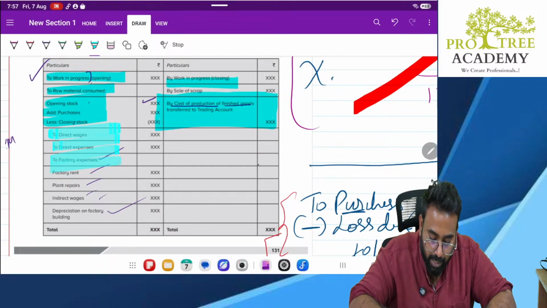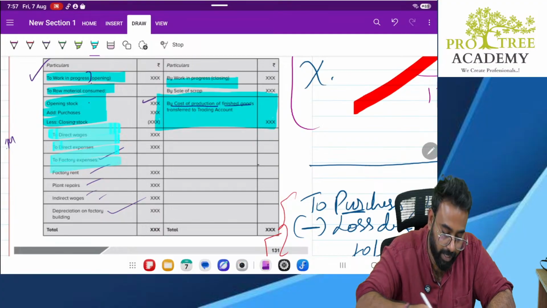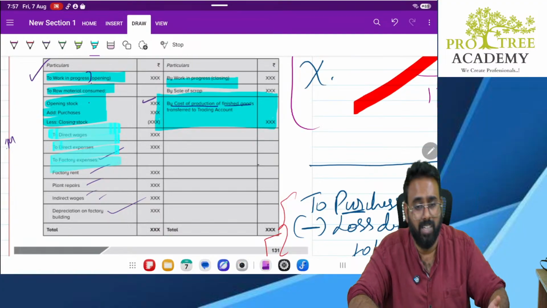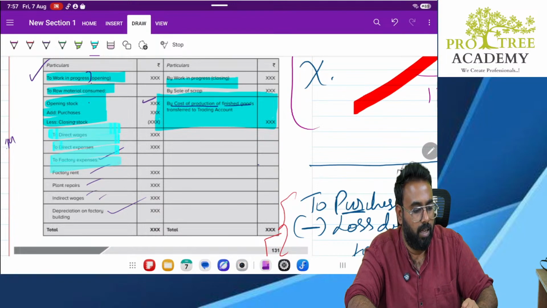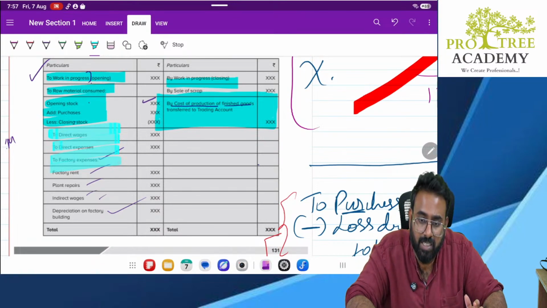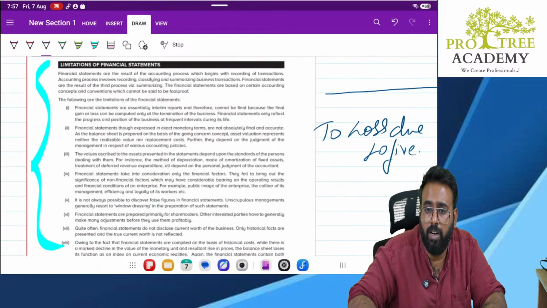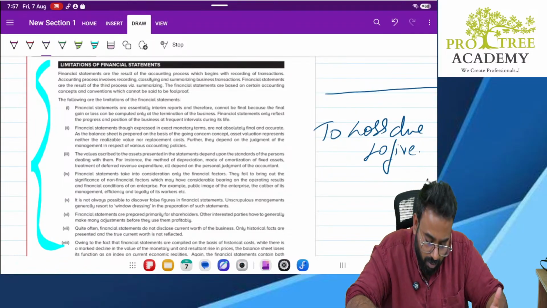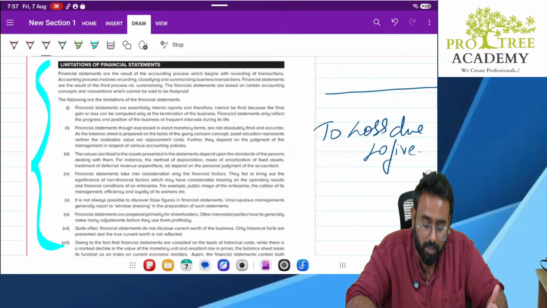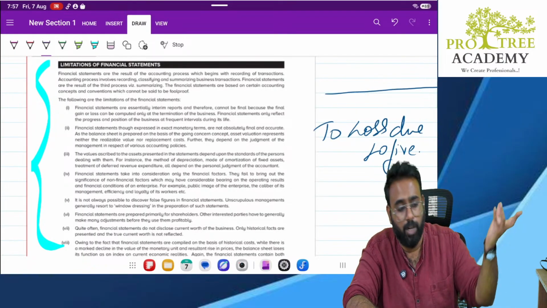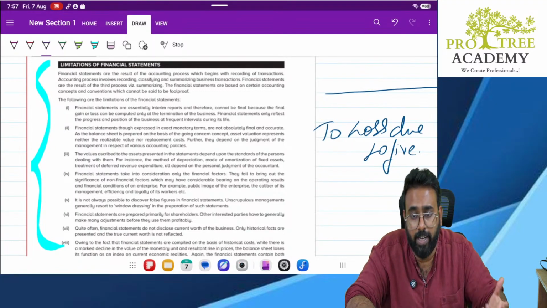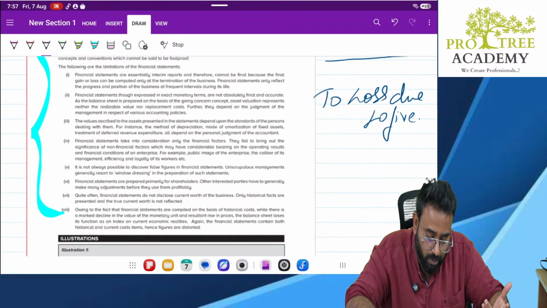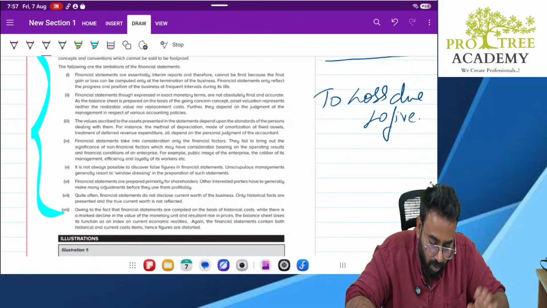Limitation of financial statements. We have seen multiple times. What are the limitations? I don't want to explain it again. You have seen, no, it doesn't capture inflation. It doesn't capture non-monetary items. Yes. And there is some judgment involved. That judgment might be right or wrong. And financial statement is based upon historical method, historical basis. It is not based upon current or present value or future value. Correct? Yes. Okay. All those things.